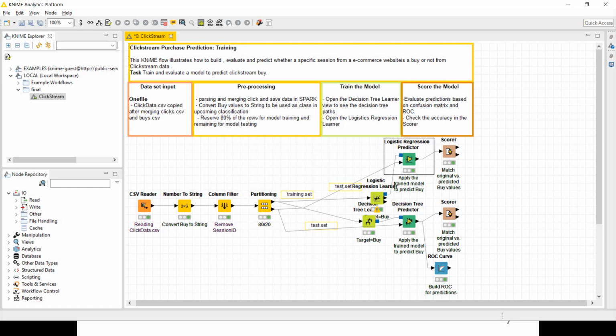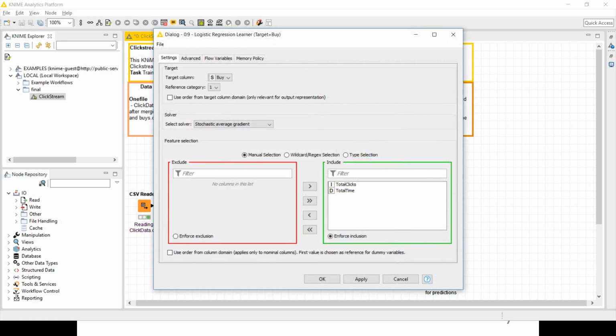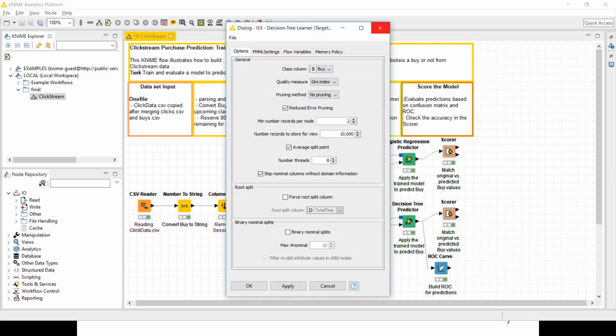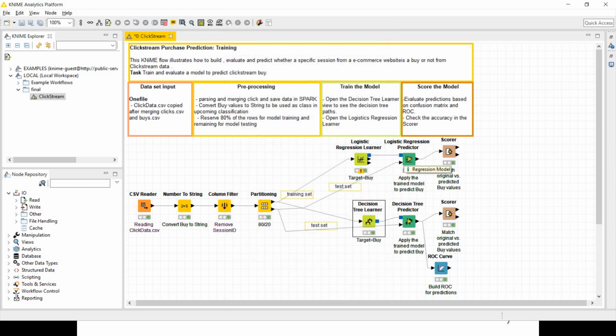I have the logistic regression and the decision tree here. Both learners are taking the target column as buy. And then I have the predictor.